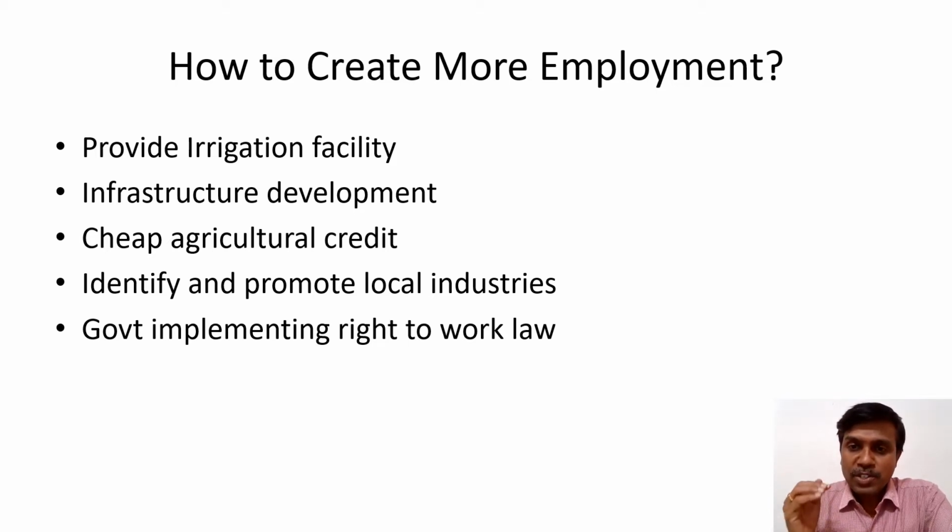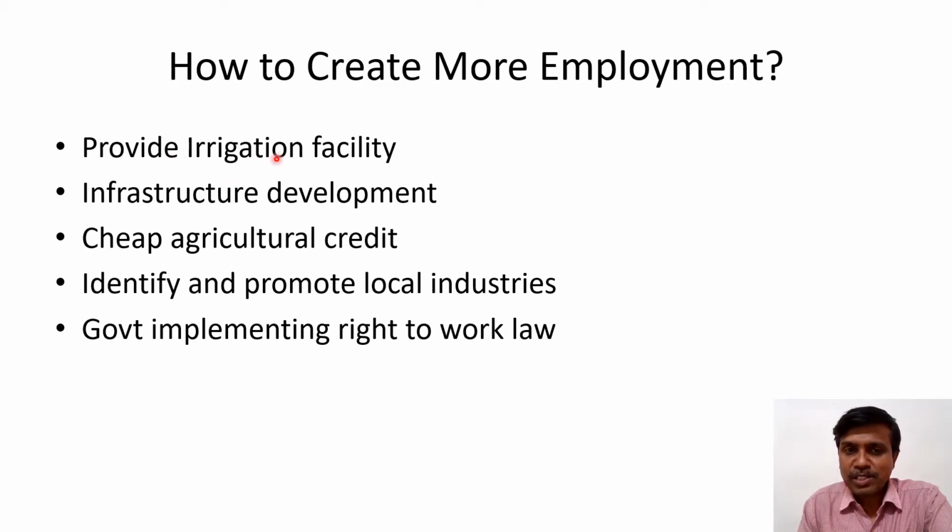So now our challenge is how to create employment opportunity. There are so many ways to create employment opportunity. Let us see which are the ways that can be implemented to increase the employment. The first one, see here, the list has been given: to provide irrigation facilities.